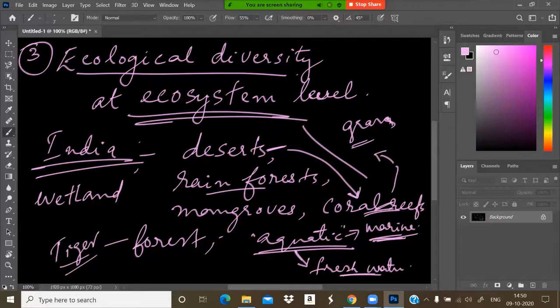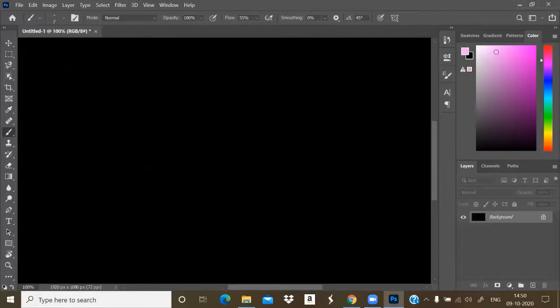So our universe consists of diversity. It consists of different species of organisms and plants, as well as different ecosystems. That is biodiversity.